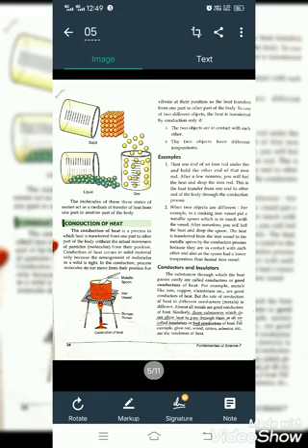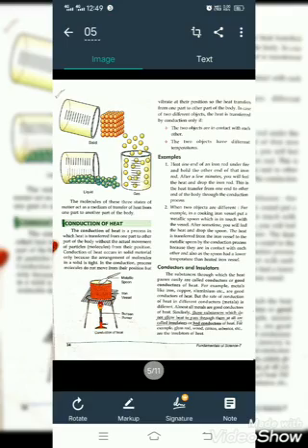Next, conduction of heat. What is the meaning of conduction? Conduction is the process where heat is transferred from one body to another body without any actual movement. For example, when we place a spoon in a cooking vessel, and the vessel is on the burner, automatically the spoon is also heated because the vessel is hot, and there is no actual movement of the objects.